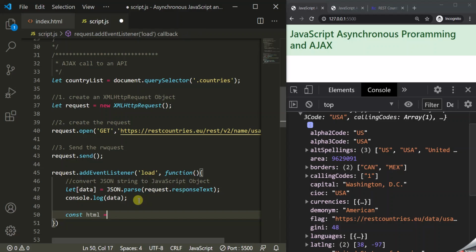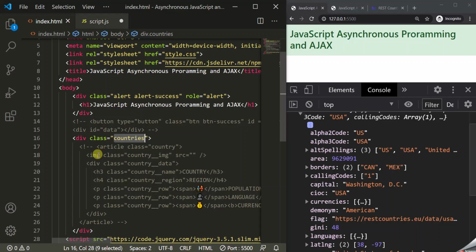First, we are going to use a template literal, and inside this template literal we will write HTML code to display a card inside the web page, and inside that card we want to display all this information, right? And for that I already have this code commented here.